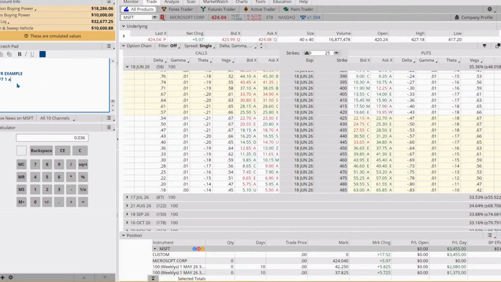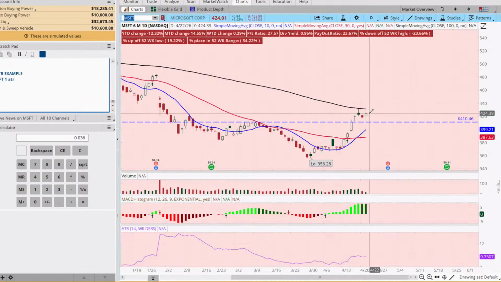And the 1 ATR on that is 9.73. And so our target, we're going to go with today's high. Today's high, if you hover over the candle, is 427.18. And then to that, we're going to add 9.73.